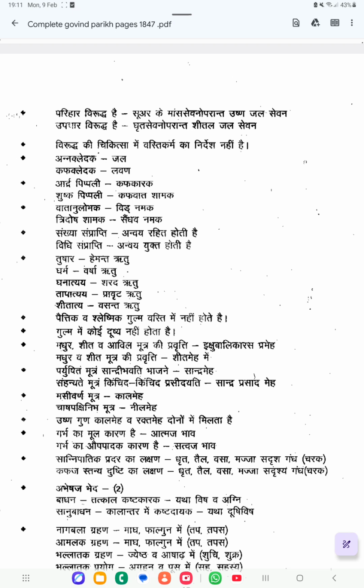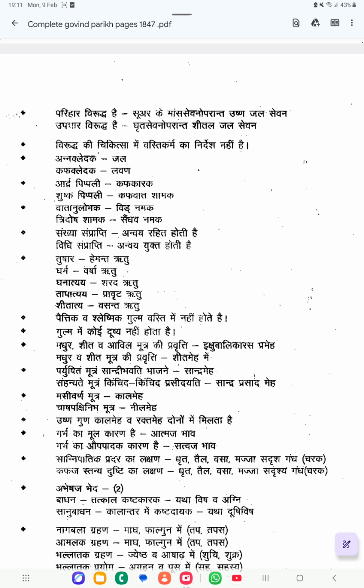Then Chasha Pakshi Nipha Mutra, that is a quality of Neela Meha. The color of Chasha Pakshi Nipha is a blue color. So the blue colored urine which the patient is passing, then that patient is suffering with Neela Meha. So Kala Meha and Neela Meha are types of Pittaja Prameha.